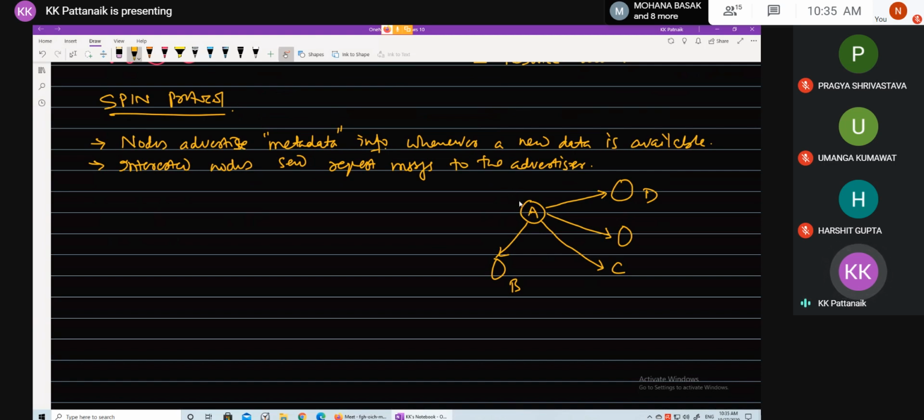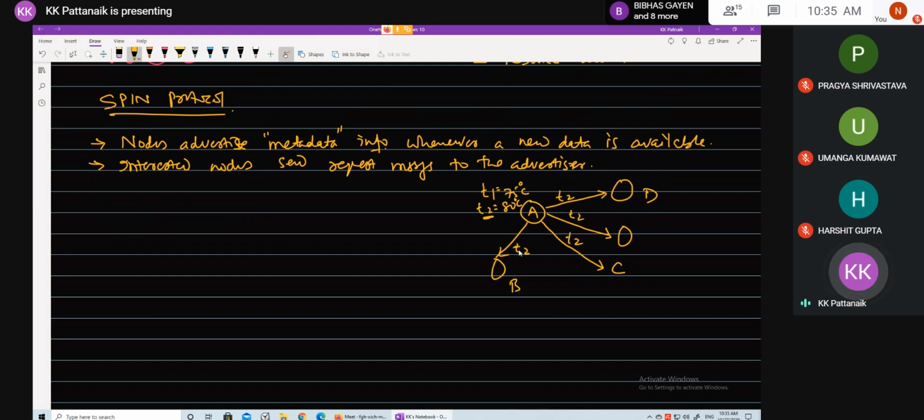It is A sensing the temperature of a particular location. Let's say it is 75 degrees centigrade. Okay, so the temperature at T1 is 75 degrees centigrade, and at T2, let's suppose it recorded 80 degrees centigrade. So what it would be advertising as metadata is the T2, right? So T2.